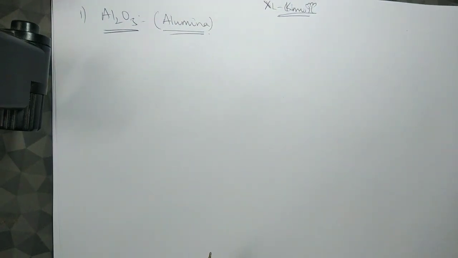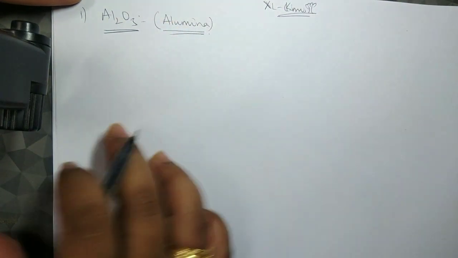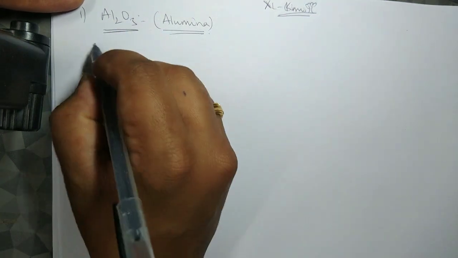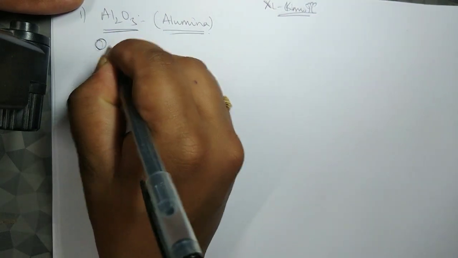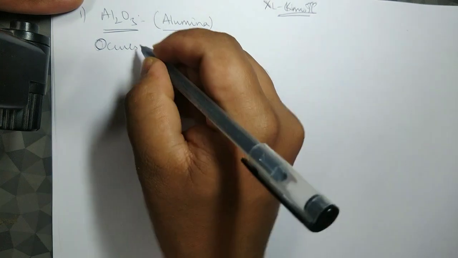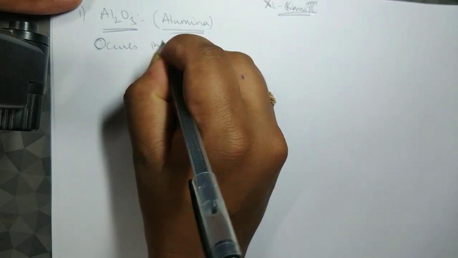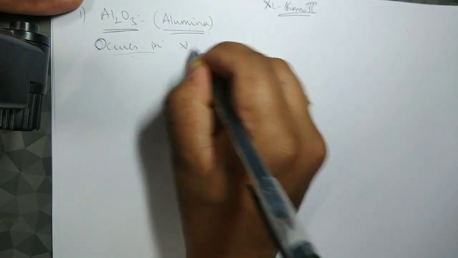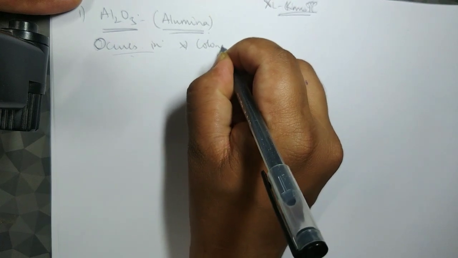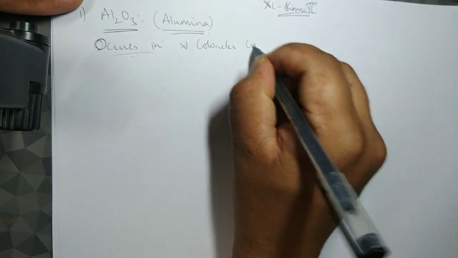This alumina occurs in various forms. It occurs in colorless corundum.